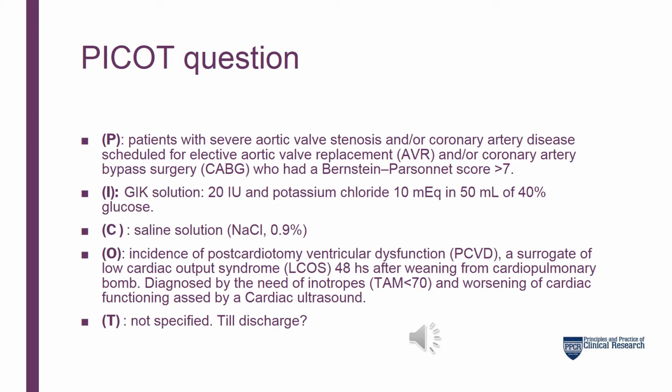valve stenosis and/or coronary artery disease who were scheduled for a cardiac surgery which required bypass and who had a mortality risk score over 7. As regards intervention, it was a glucose, insulin, potassium solution. Regarding the control, it's just saline solution, and the outcome was incidence of post-cardiotomy ventricular dysfunction, which is a surrogate of low cardiac output syndrome, and it was measured 48 hours after weaning from cardiopulmonary bypass.